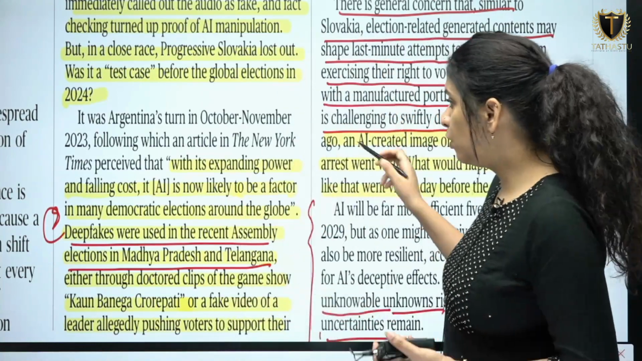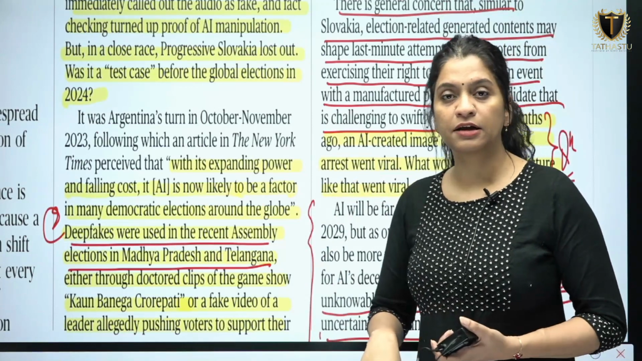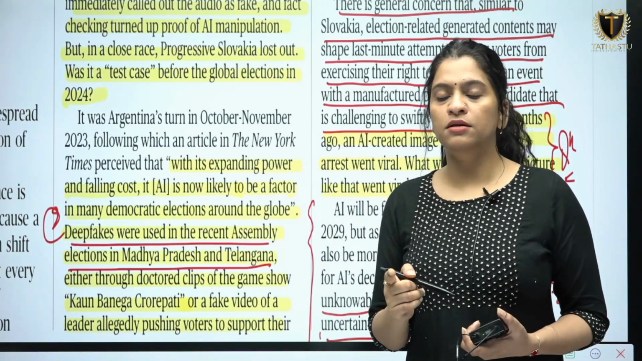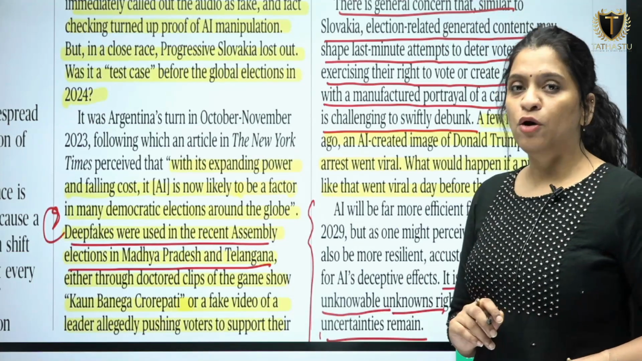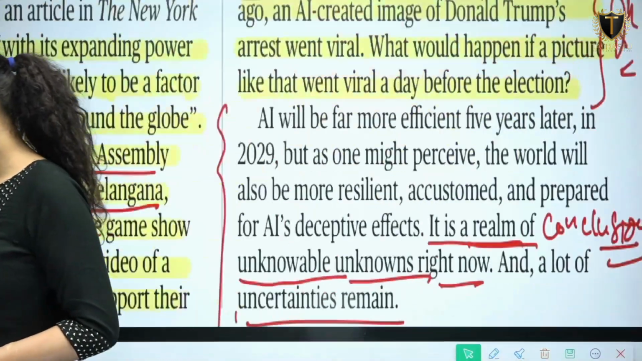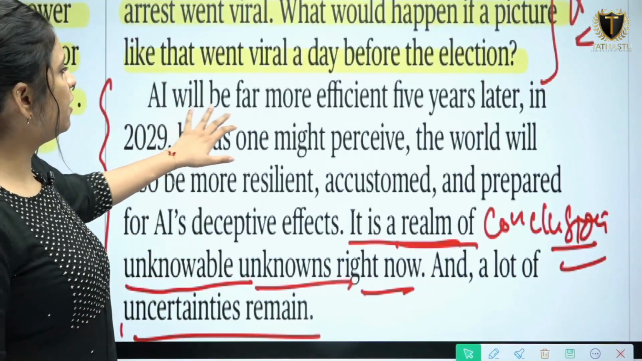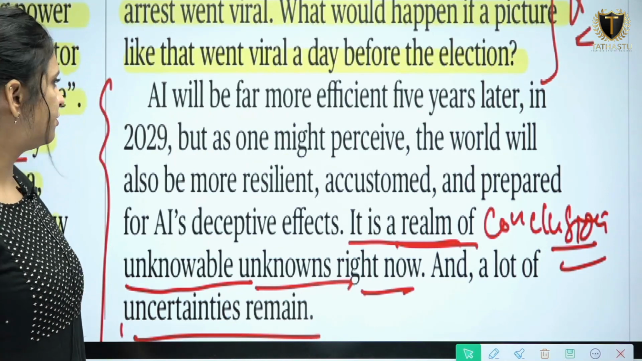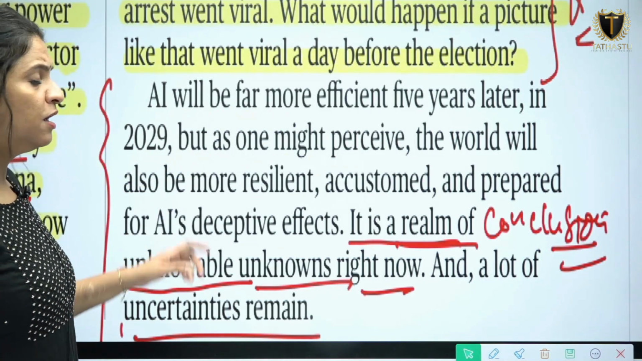So this is the question which has been asked by the author of this article to make you think about the negative use of AI in election campaigns and possible outcomes. Then there's a conclusion, which is a good way to write an article. Conclusion क्या? AI will be far more efficient 5 years later in 2029, but as one might perceive, the world will also be more resilient.